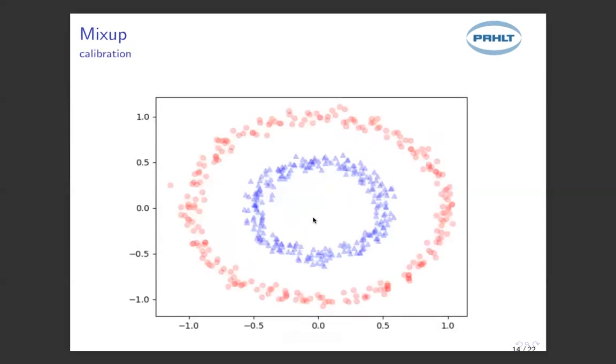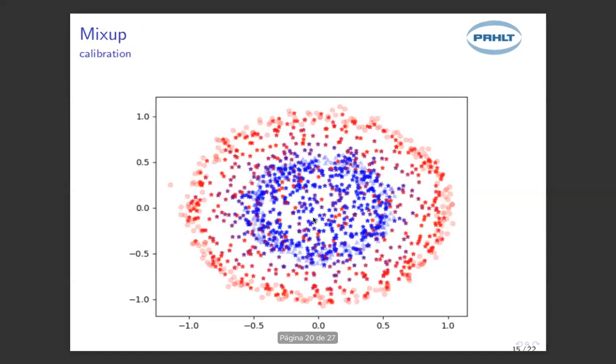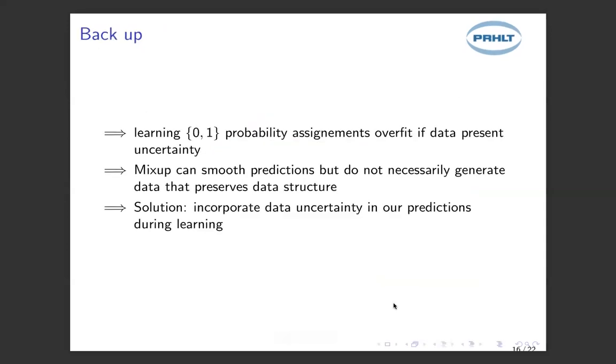Here I provide another example where Mixup will not provide calibrated distributions. I just put it here if you want to pause the video and take a look at the samples. So as a backup of what we've seen, learning with 0-1 probability assignments overfits if the data presents some degree of uncertainty, because we have an overparameterized model that can learn to isolate each of these samples. Mixup can smooth the predictions in these scenarios, but does not necessarily generate data that preserves this data structure.